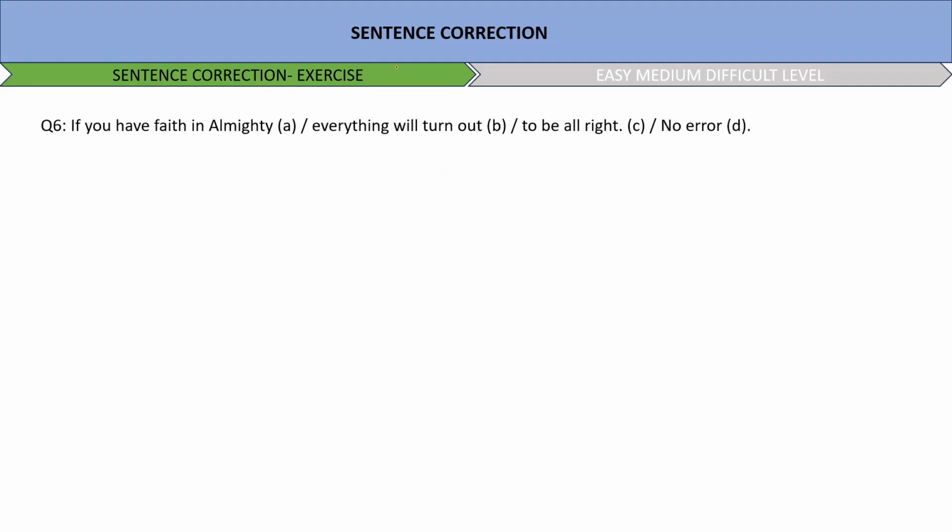Next question. If you have faith in Almighty, everything will turn out to be alright. No error? Okay. In part A, you see, if you have faith in the Almighty, we need to use the article the with something which is supreme. If you have faith in the Almighty.